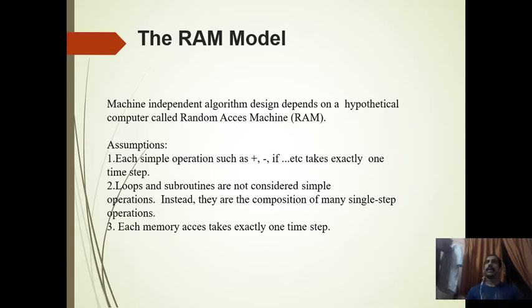Even you already know that, suppose I have data in my hard disk. If the CPU wants to take the data, it should be moved to the RAM, then to the cache, and finally to the CPU. The time will be more. But in this RAM model, we are assuming that all that will take only one time. So we are neglecting so many things in this RAM.